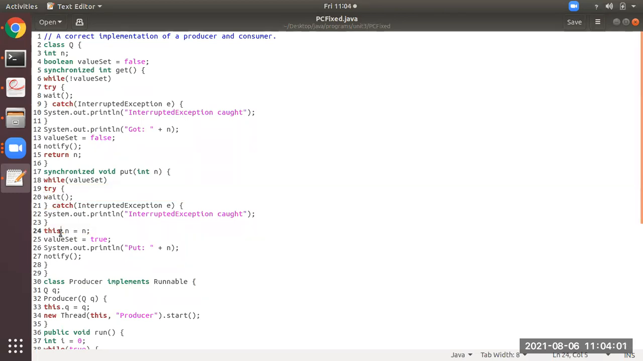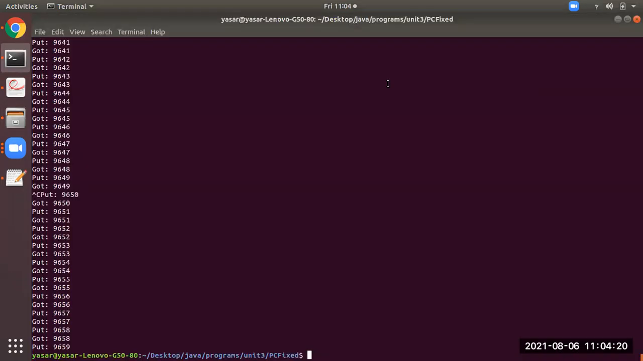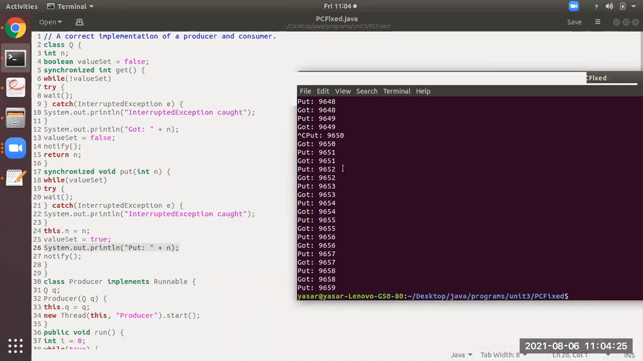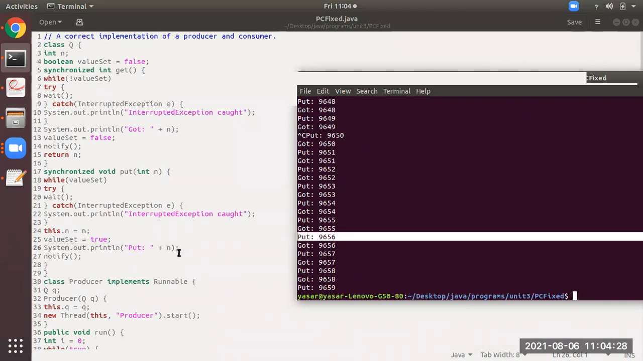Here it will come. Why? Because while is false, so it will skip the try block and it will come to the 24th line, and this dot n is equals to 1. Now from here, value set is equals to 2. Now it will produce 1. Suppose in our program, because it keeps on producing, let us assume that it has produced 9656. Producer has produced 9656. At line number 25, value set is equal to 2, and at line number 26, producer has produced 9656. Now, after that, line number 27 is notify.